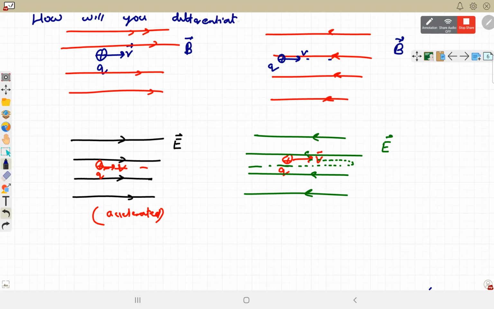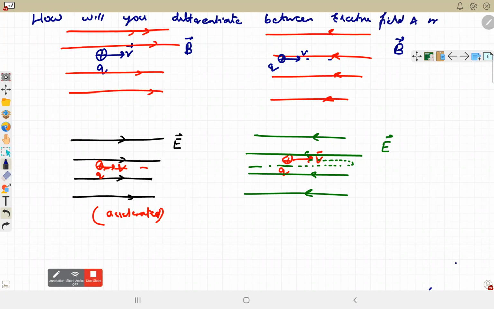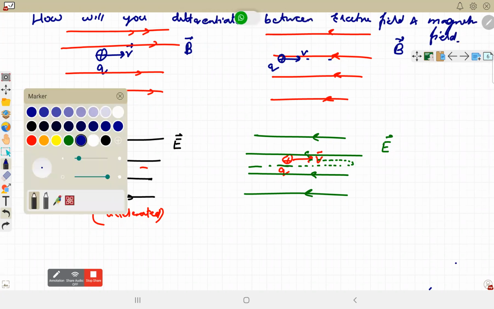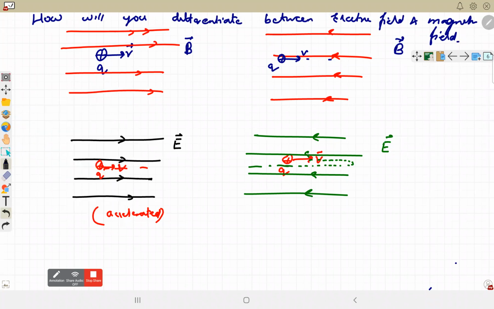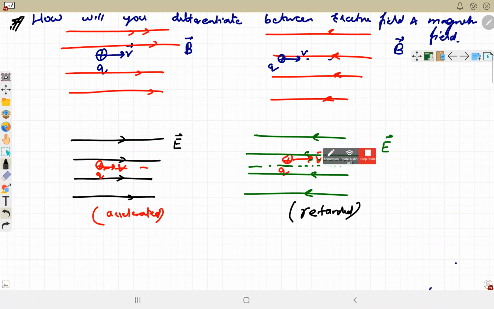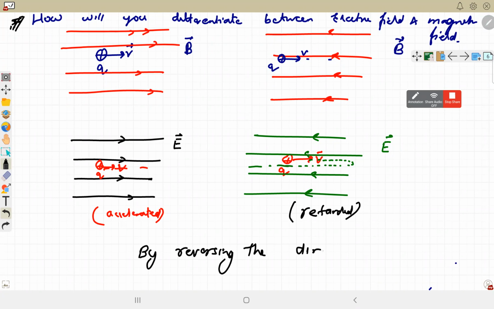How will you differentiate between electric field and magnetic field? इसका आंसर जो ऑब्जेक्टिव में ऑप्शन था वो क्या था? By reversing the field. This was one of the options, and only by this you have to understand it was talking about this case. अगर हम field को reverse कर दें और कोई change नहीं हो, then that field will be a magnetic field.